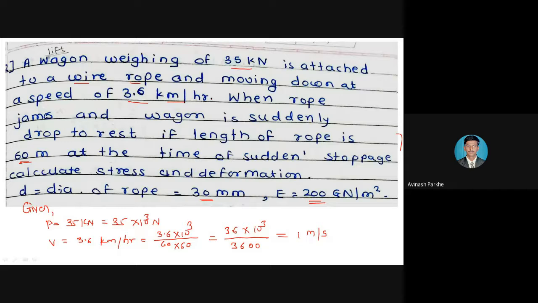That is 60 into 60. 1 hour means 60 minutes, so 60 into 60 is 3600. From the numerator and denominator, you will cancel all the terms and you will get the velocity in the form of meter per second.